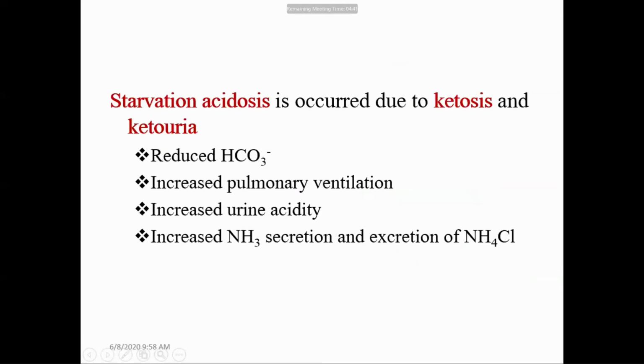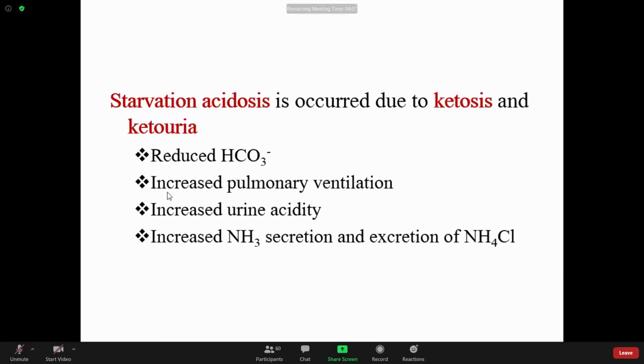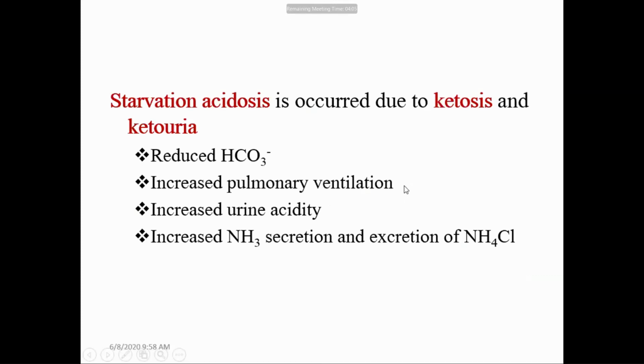Due to the increased ketone body synthesis, the body goes into ketosis and ketonuria, and this leads to starvation acidosis. Since ketone bodies are acidic in nature, the body goes into acidosis. Continuous secretion and release of ketone bodies lead to starvation acidosis, and to compensate, the available bicarbonate is reduced, and there is increased pulmonary ventilation and retention of carbon dioxide, and increased urine acidity.